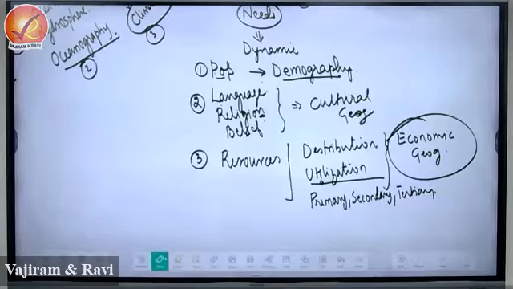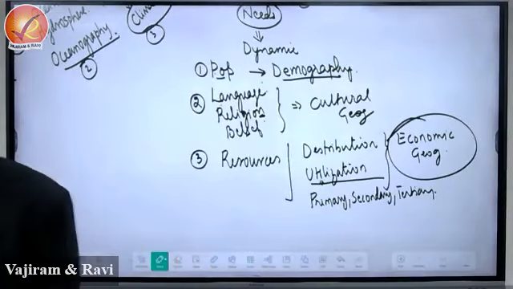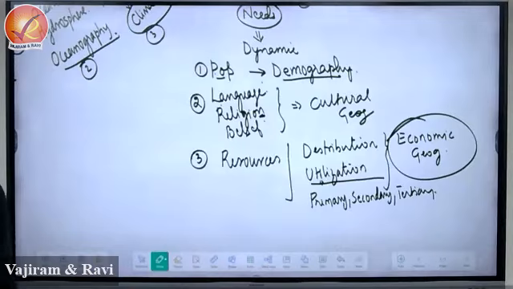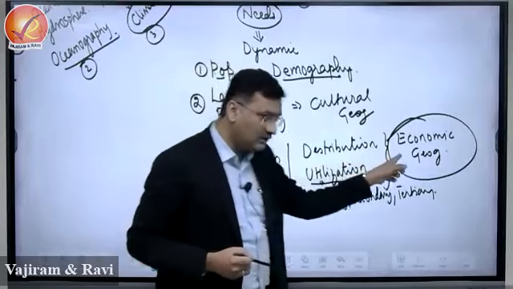Given the world map, you should be able to identify what type of agriculture is practiced in which regions of the world, right? So if I say agriculture of Europe, it will have some character. Agriculture of South China has some character. Agriculture of India, in India also we have agriculture of South India and agriculture of North India. There is a difference, right? So we are trying to differentiate these activities, and that will be referred to as economic geography.